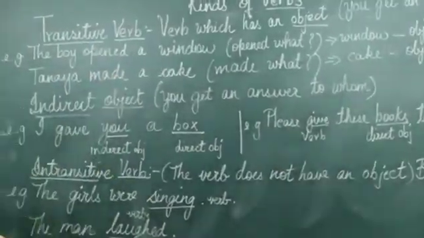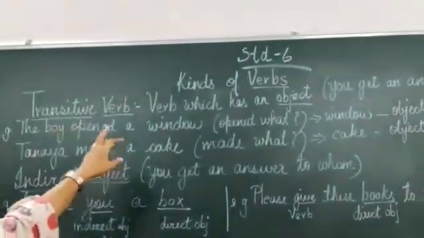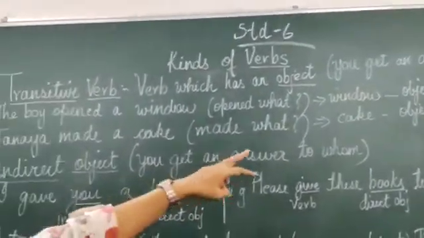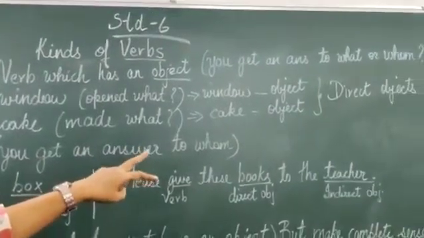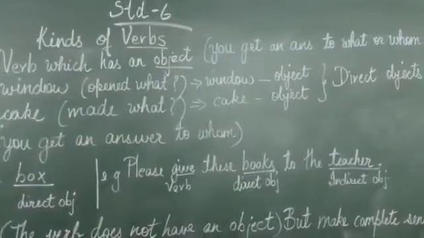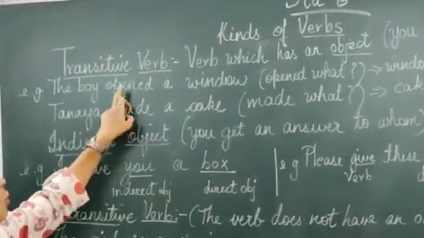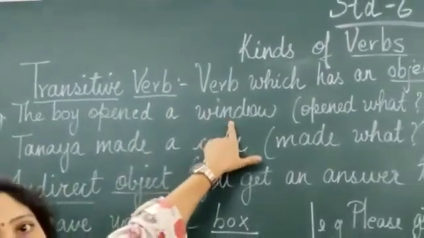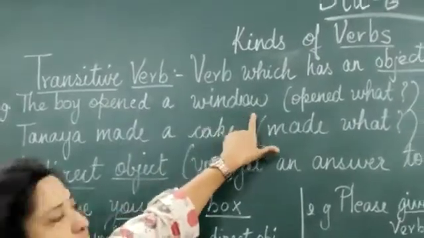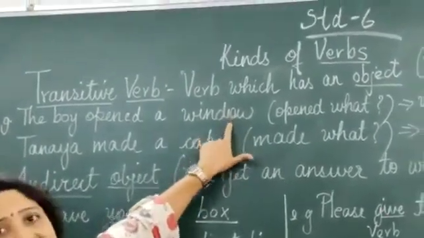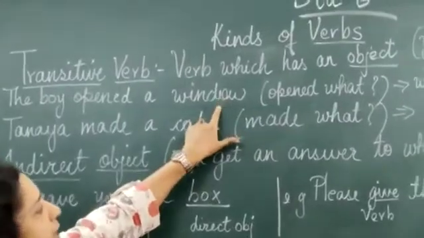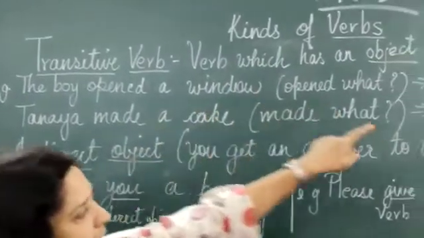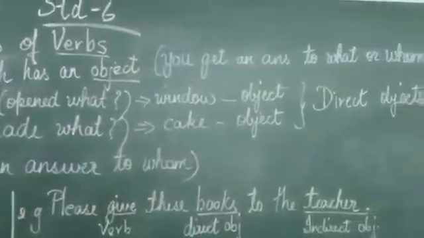Let us go through what I have written. A transitive verb is a verb which has an object. And like I explained, there are 2 kinds of object. They are called direct objects. What do we mean by direct objects? When you get an answer to what. The boy opened. Now you know opened is doing some work. It's a verb. Opened what? A window. So when you get an answer to what, this is an object. And when you get an object, it is a transitive verb. This object is a direct object because it's a thing.